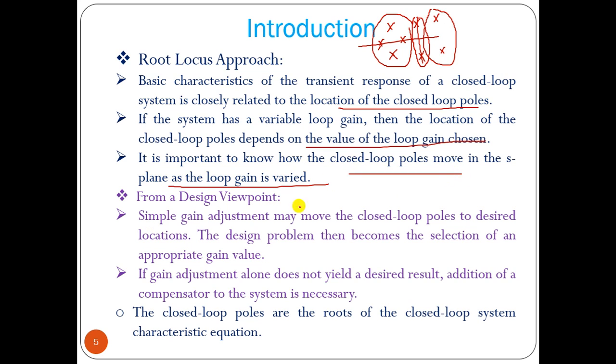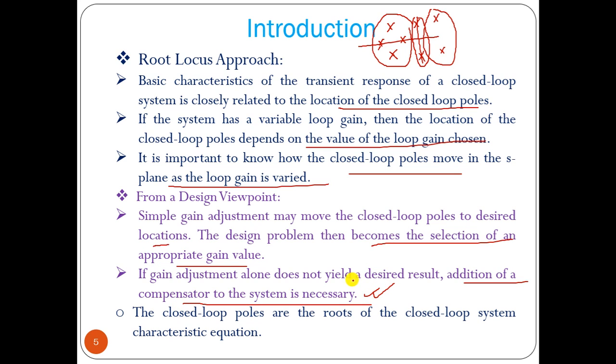Okay, so from the design point of view, simple gain adjustment may move the closed loop poles to the desired location, and the design problem then becomes the selection of an appropriate gain value of the controller. If gain adjustment alone does not yield a desired result, addition of a compensator to the system is necessary.